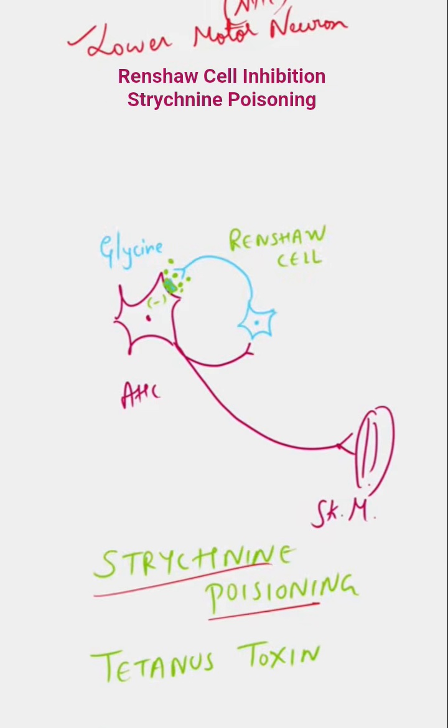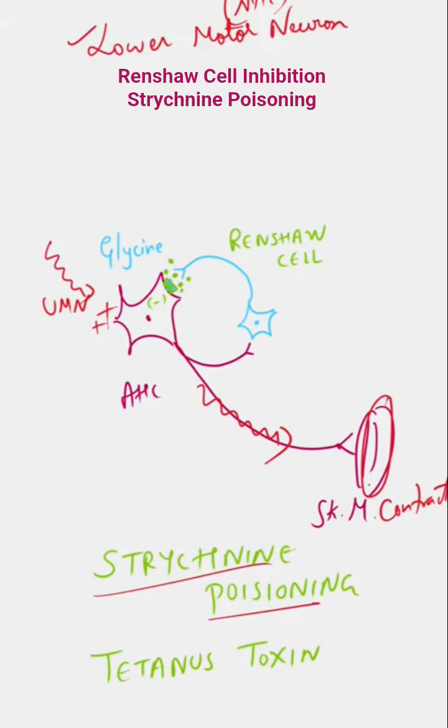So now if you see the relationship between the anterior horn cell and Renshaw cell here, whenever via the corticospinal tract or your upper motor neuron, impulse reaches this anterior horn cell, your anterior horn cell is activated. So that will send impulses via the anterior horn cell and causes skeletal muscle contraction.